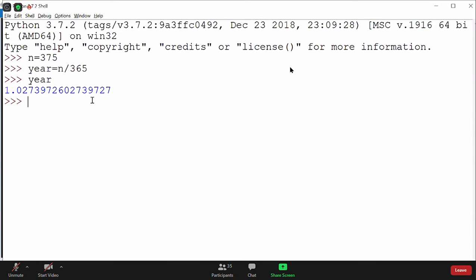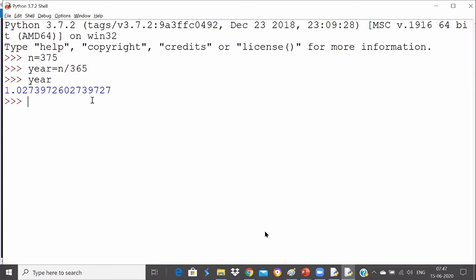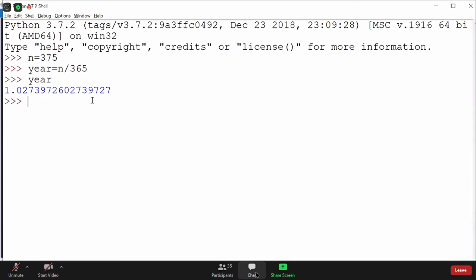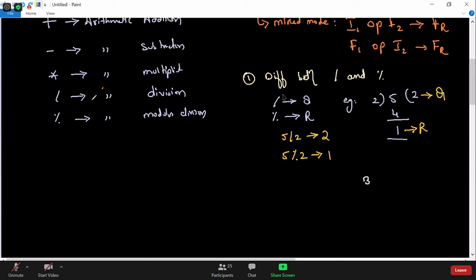But why is it so different? One thing is very clear: the division operator in Python 2 and the division operator in Python 3 is different. Do you agree? That's what our next topic actually is: the Python 2 division operator and the Python 3 division operator.